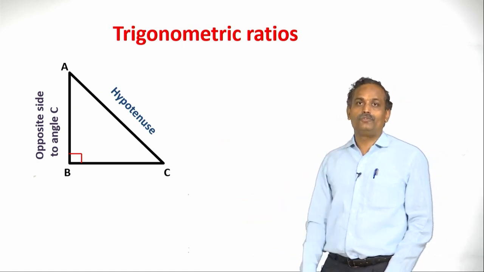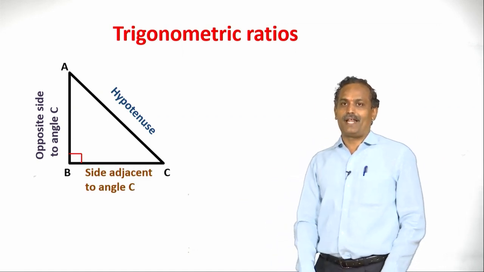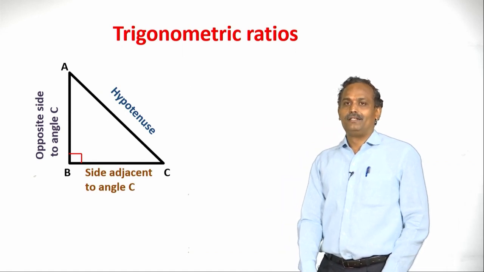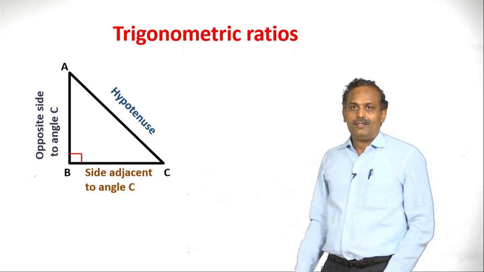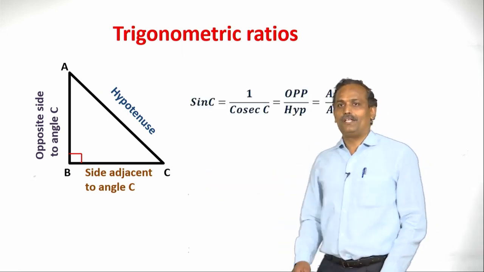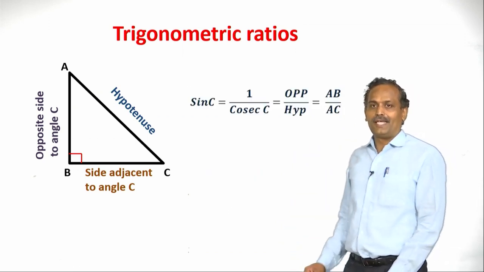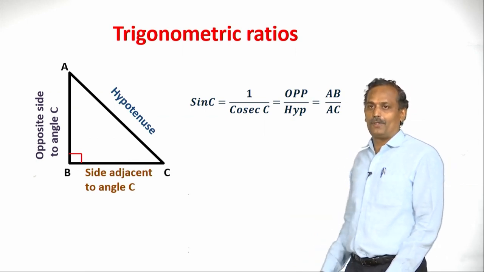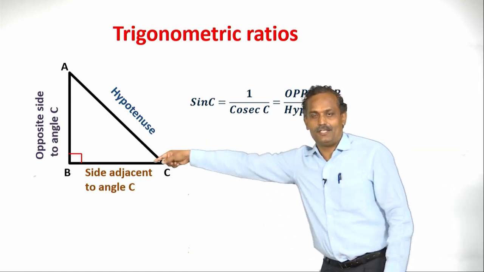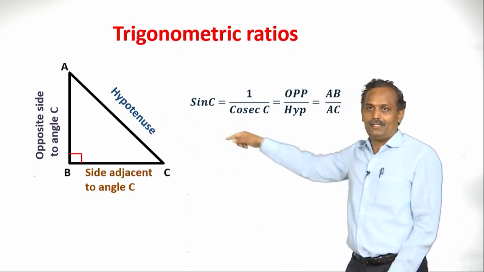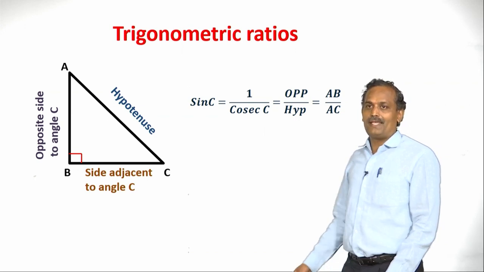What is the hypotenuse? Yes, you are telling right. It is the side of a right angle triangle opposite to 90 degrees. Now, the side adjacent to angle C is shown here. Now, let us define what sin C is. With respect to C, we are defining trigonometric ratios. Sin C is nothing but opposite by hypotenuse. So, you can see it. This is C. To that, AB is the opposite and AC is the hypotenuse. So, sin C in this diagram is AB by AC.